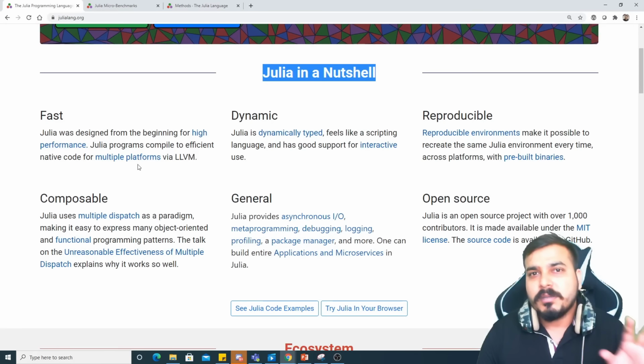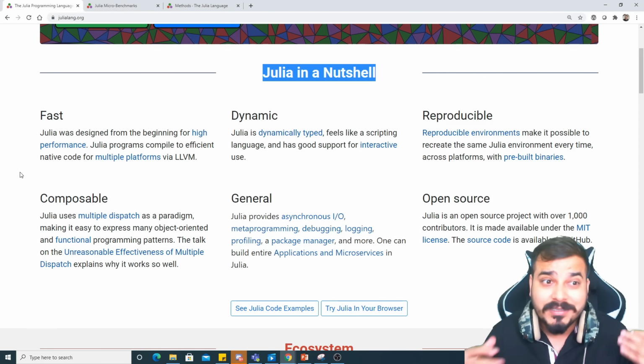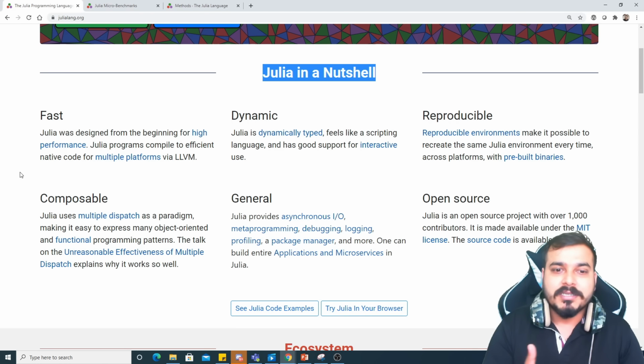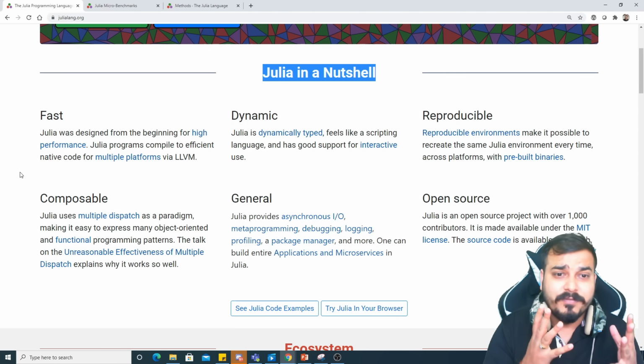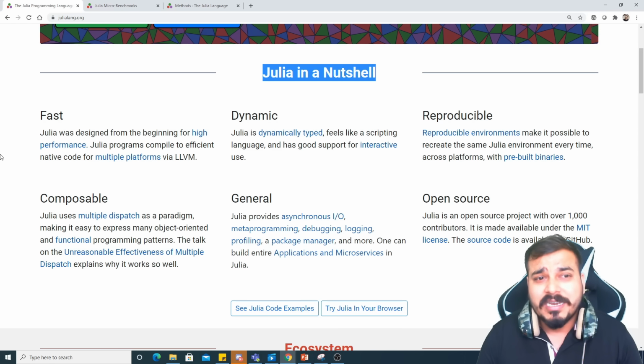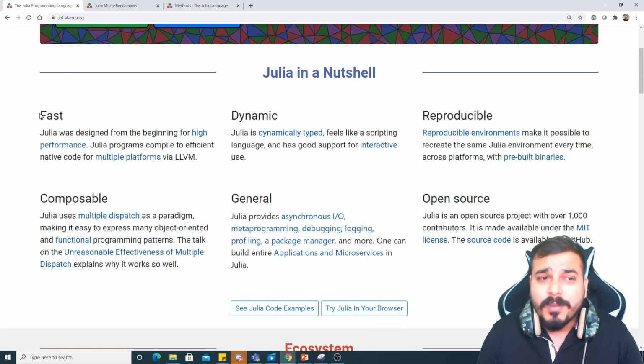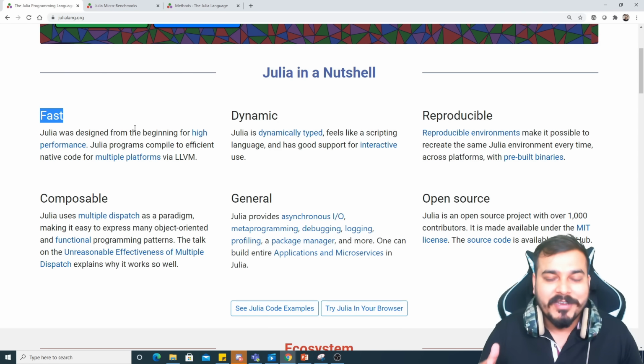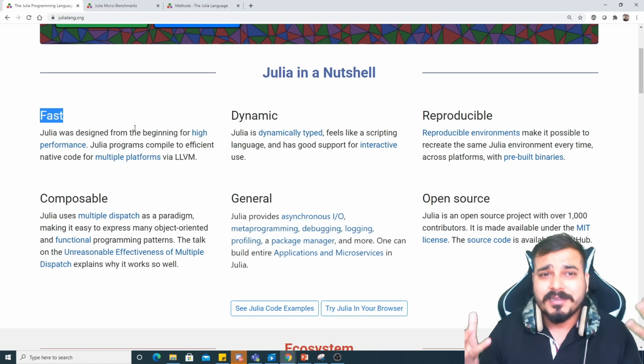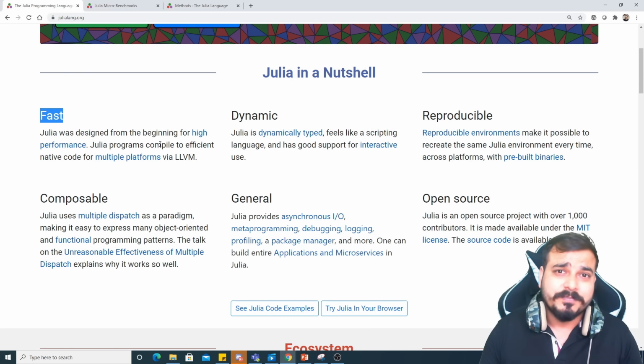Now, coming to some of the properties of the Julia programming language and why it is good, why it is considered that for the future it will be very, very handy for machine learning and deep learning techniques: because it is fast, right? I've already made so many videos before where I've covered the differences between Python and Julia. Julia is actually fast when compared to Python or R.